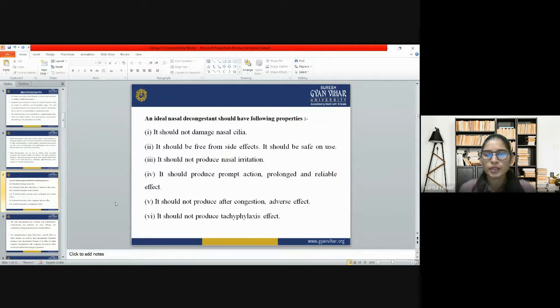It should not produce a tachyphylaxis effect. So these are some ideal properties of decongestants. Whenever any person uses a decongestant, they should check whether the drug has these properties or not.